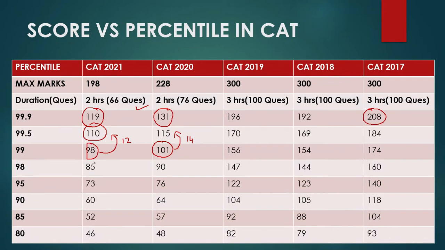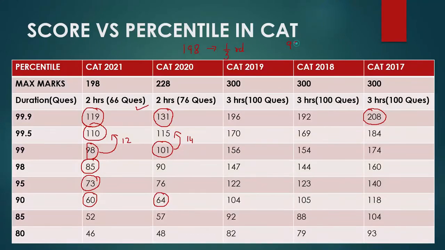For getting 98 percentile, we need to score 85 marks. For 95 percentile, 73 marks. For 90 percentile, only 60 marks. In 2020, it was only 64 marks. So if you look here, out of 198 marks, to get 90 percentile you only need about 1/3 of the total marks. So by getting 1/3, around 66 marks, we would have got 92, 93 percentile.